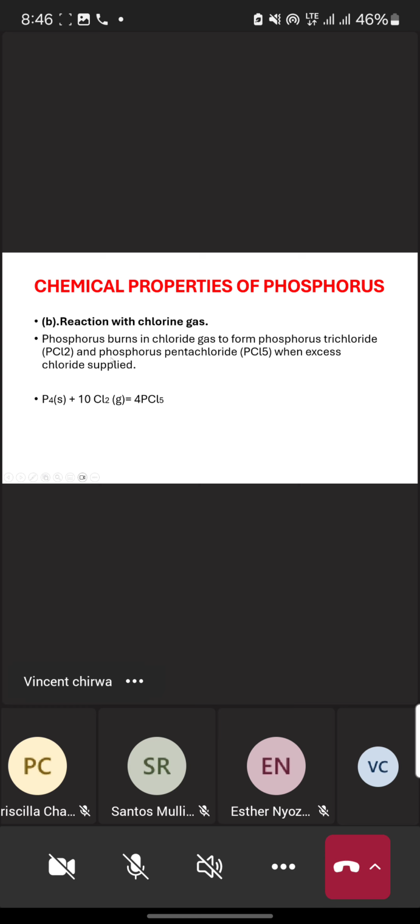And this process with chlorine gas also forms phosphorus pentachloride, but it forms phosphorus pentachloride when the chlorine is in excess. If there is excess chlorine, our product will now be phosphorus pentachloride.